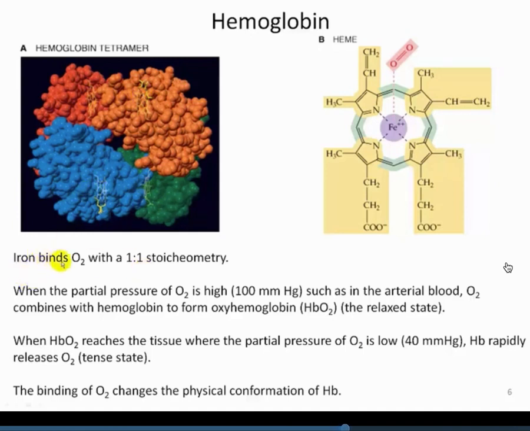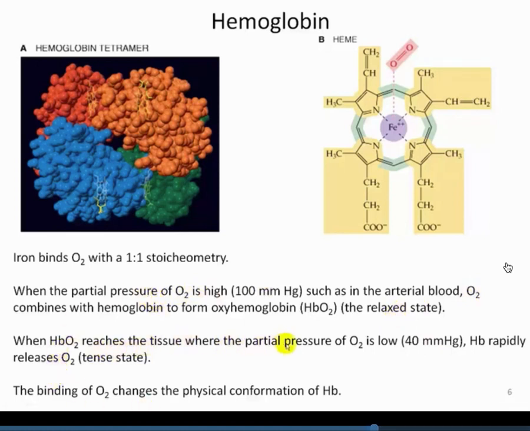Just to summarize, iron does bind molecular oxygen with a 1-to-1 stoichiometry, and that's shown at this point. What's interesting biochemically is that when the partial pressure of oxygen is high, such as 100 millimeters of mercury in the arterial blood, oxygen combines with hemoglobin to form oxyhemoglobin, and this is called the relaxed state. So the conformation of hemoglobin changes depending upon the partial pressure. When it senses that the partial pressure is high, such as in the lungs, it will bind up oxygen, which is what we need it to do in the lungs, to pick it up and transport it out to the peripheral tissues.